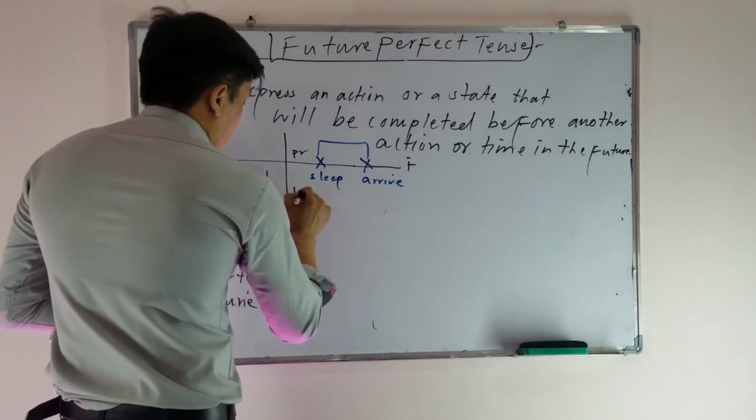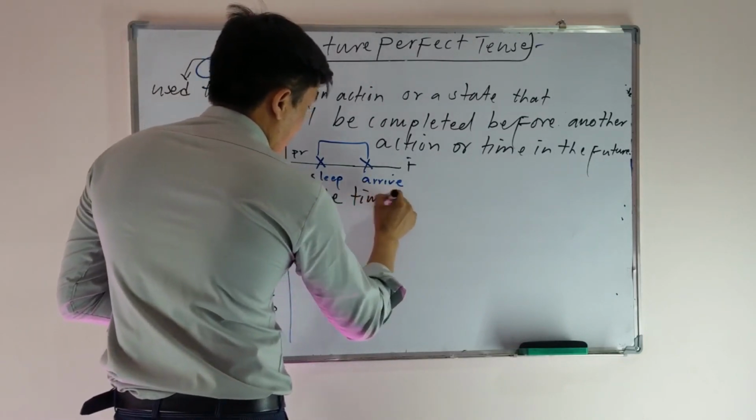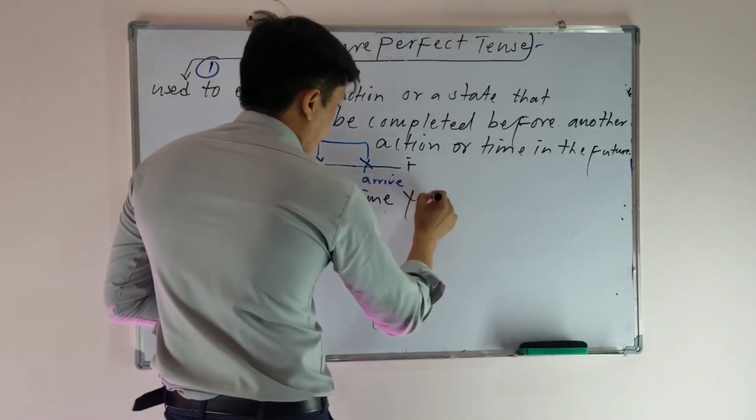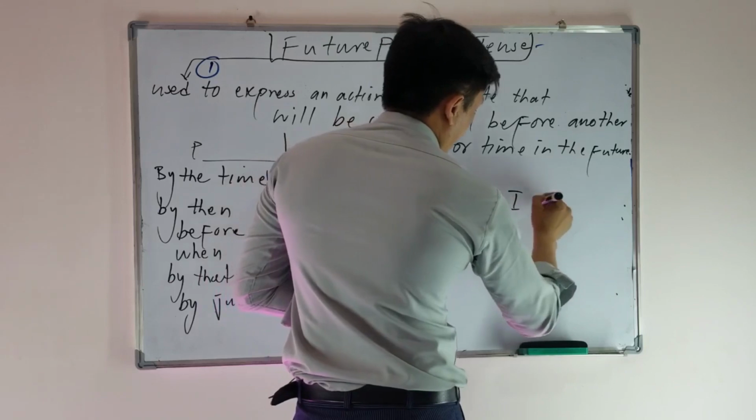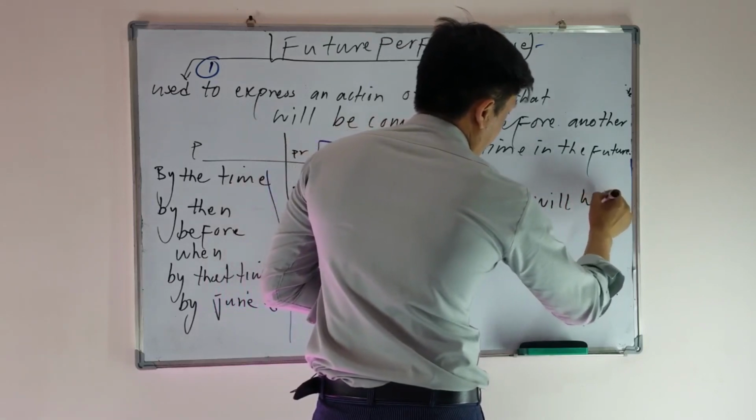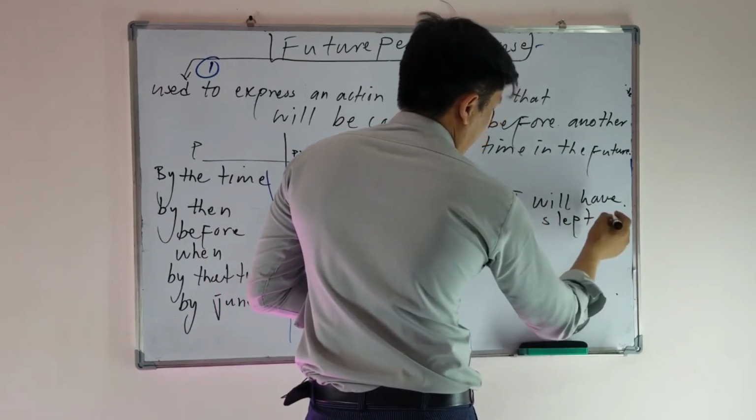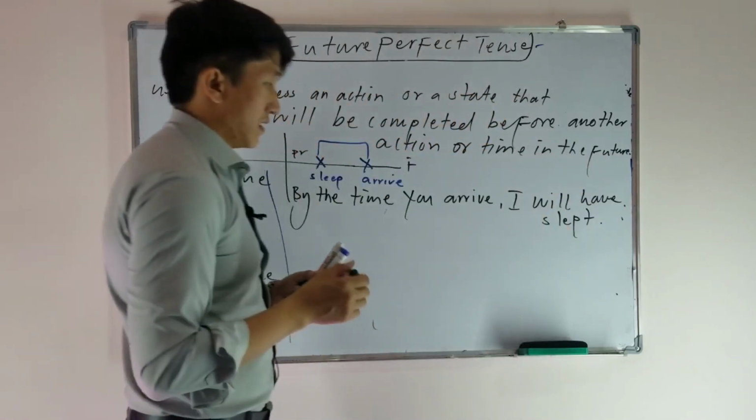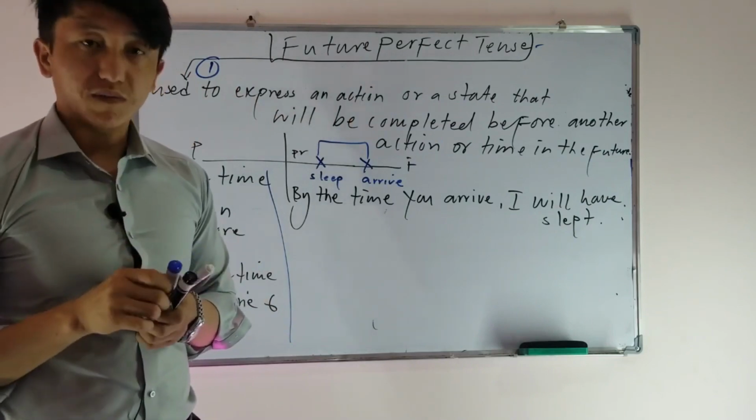I can say, for example, here, by the time, this is actually a conjunction phrase. By the time you arrive, I will have slept. It means my sleeping will be completed by the time you arrive.